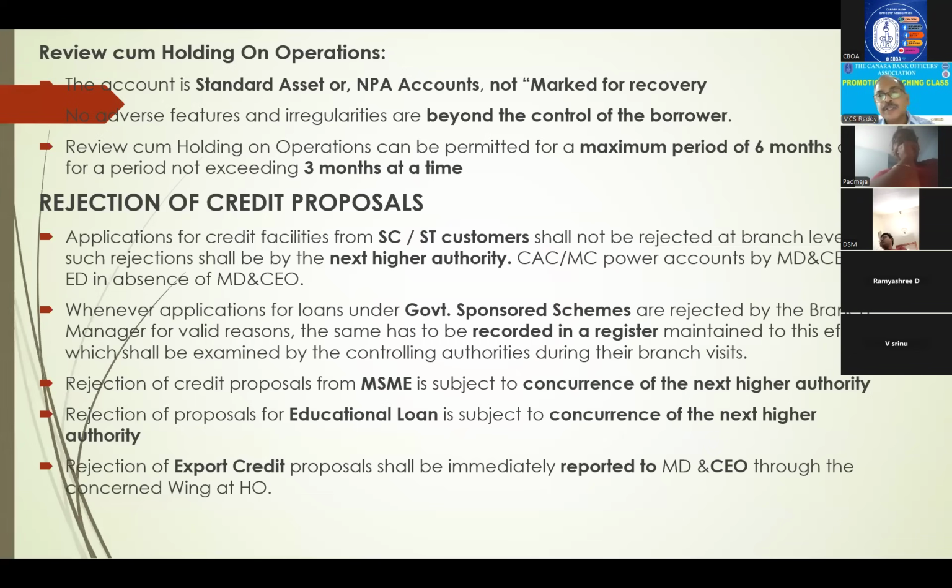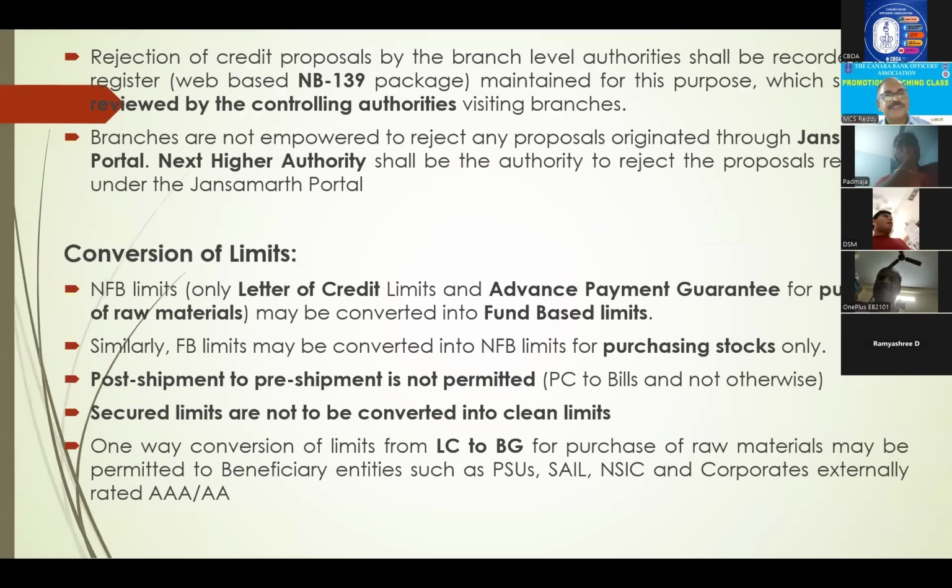Whereas concurrence means with consent. Yes, you can tell them, sir, we are rejecting because of this. Okay, over. This is concurrence of higher authority versus by next higher authority. Difference. Educational loans, concurrence of next higher authority. Export credit, we can reject but report to CMD through concerned wings. Export credit. These are all recalled questions. That's why I'm mentioning them.